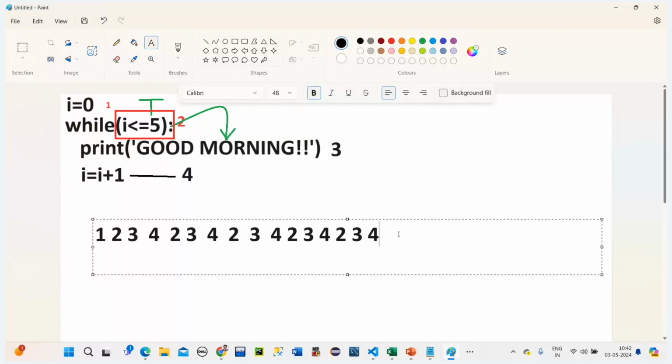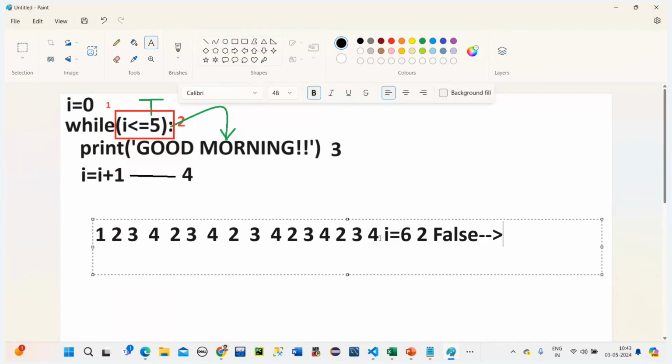Once the condition is false, now what happens? For example, at the fourth step, the I value became how much? 5. So 5 plus 1 is 6. So the I value became 6 this time. Now when it becomes 6, it will go to the second. In the second, what is there? 6 is less than or equal to 5. The condition is false. When the condition is false, it will come out of the loop.